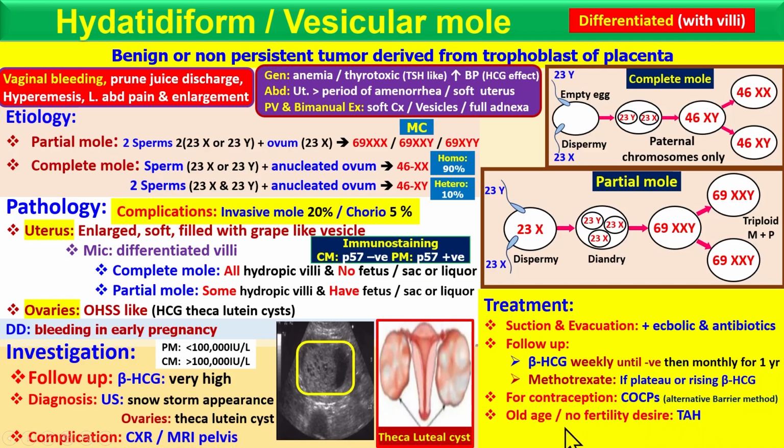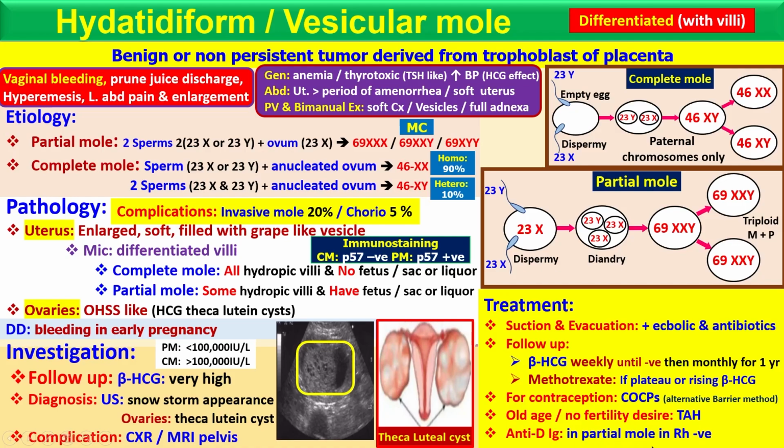If the patient is older and does not desire fertility, do a total abdominal hysterectomy. And give anti-D immunoglobulin, especially if the patient is Rh negative, in partial mole, because there is exposure of blood in the partial mole.